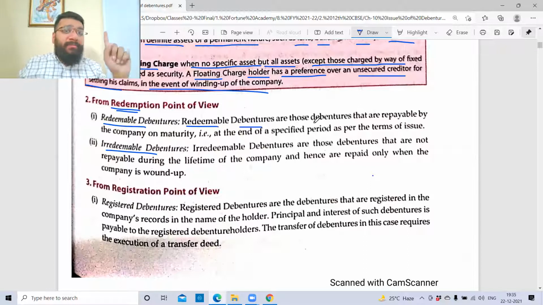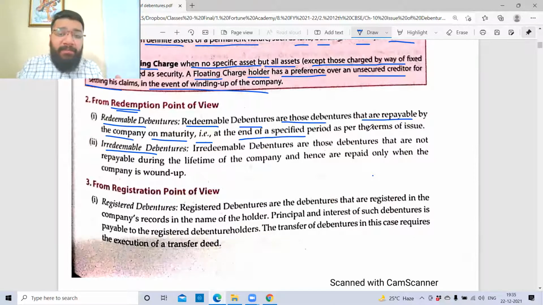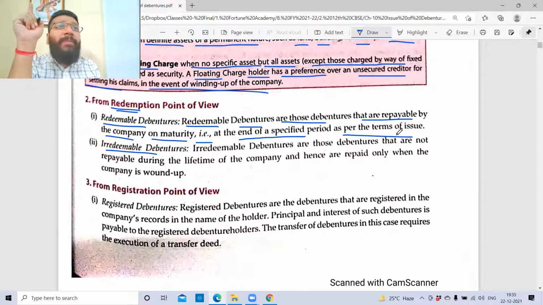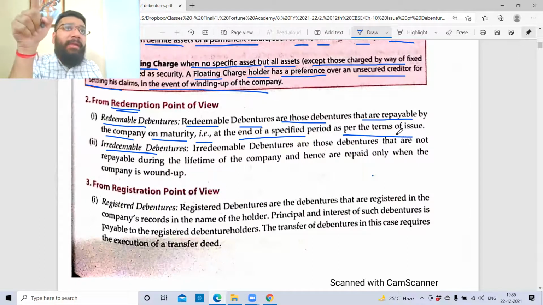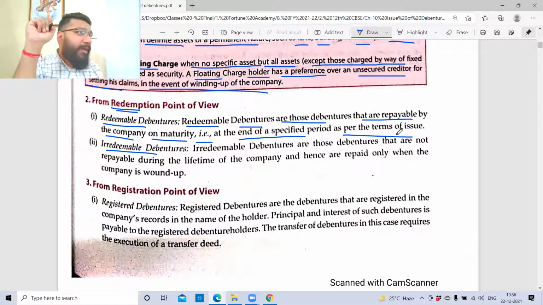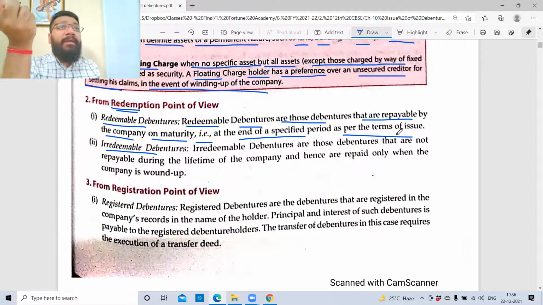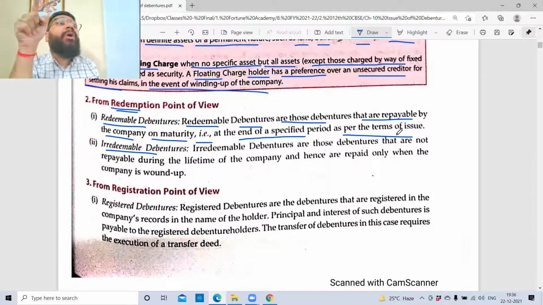Redeemable debentures are those debentures that are repayable by the company on maturity, that is, at the end of a specific period as per the terms of issue. Which means what? When X is giving 10 lakh rupees to the company, in return the company is giving a debenture certificate. In that, there are terms of repayment. I will repay you after the end of 1 year, or I'll pay you after 5 years. So that particular date is the maturity date.